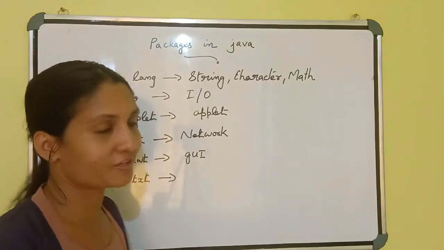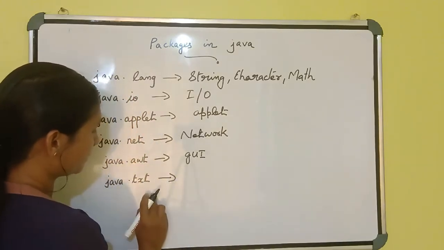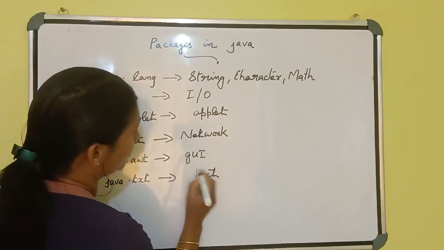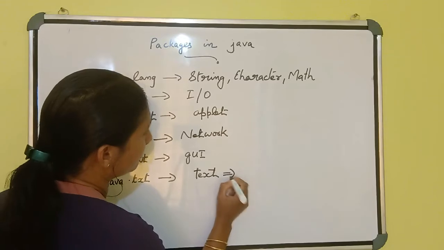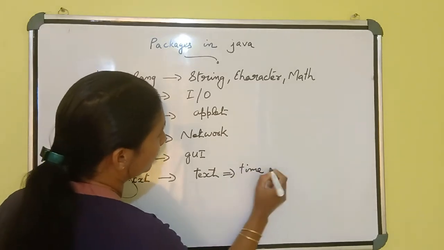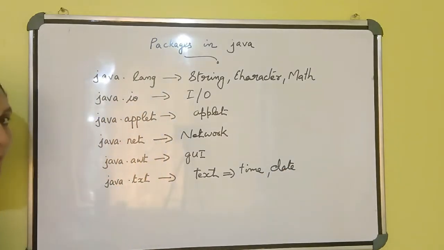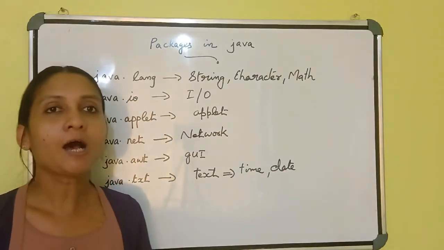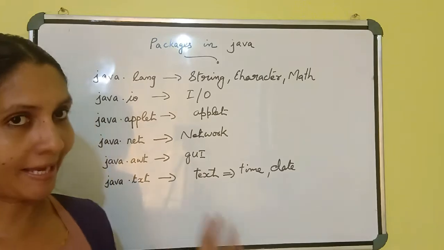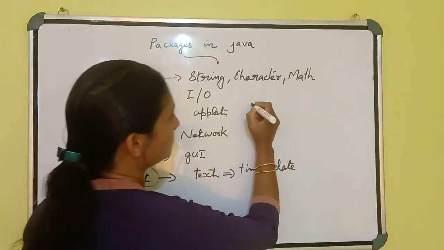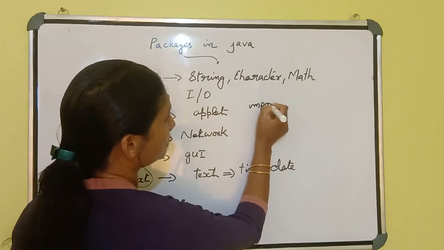If you want text functions, we need to import java.text. These are text related classes, that means time, date, classes like this. If you need, you can use this java.text. Then how can you import these packages into your class? Do you know? Using this statement. What is the statement? Import.